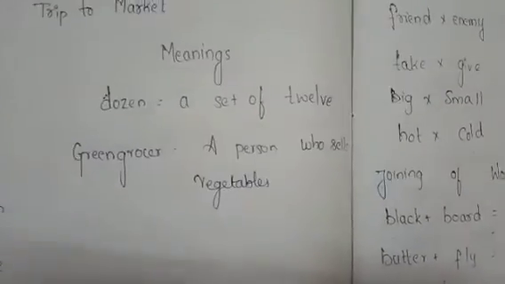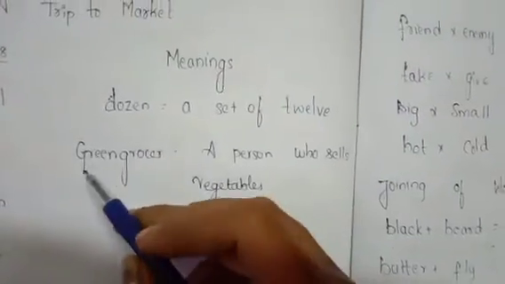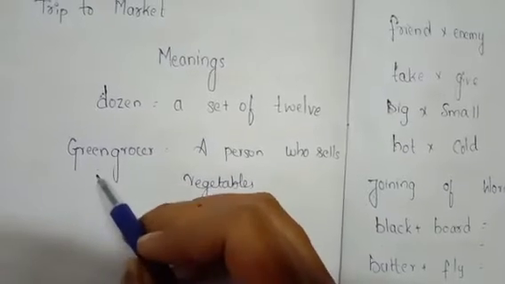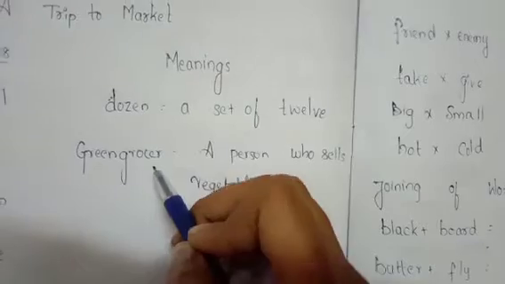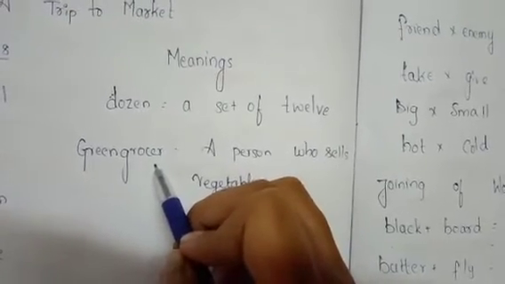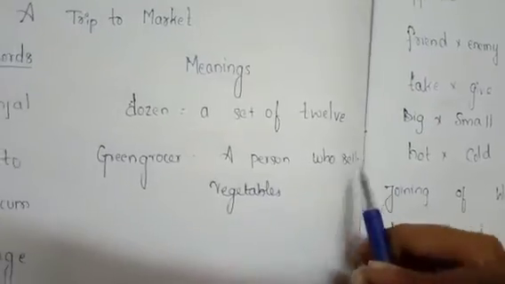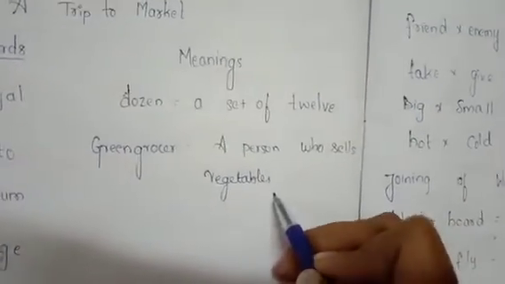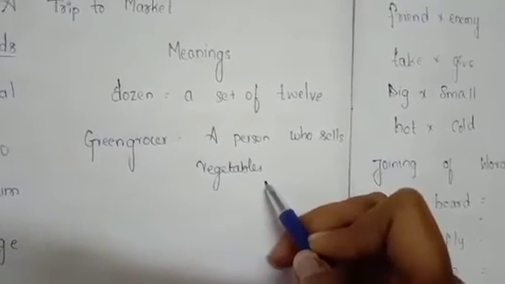Okay. Our next word is greengrocer. What is the spelling of greengrocer? GREENGROCER, greengrocer. So what is the meaning of greengrocer? A person who sells vegetables. A person who sells vegetables is known as greengrocer. Okay. Let us see our next section.